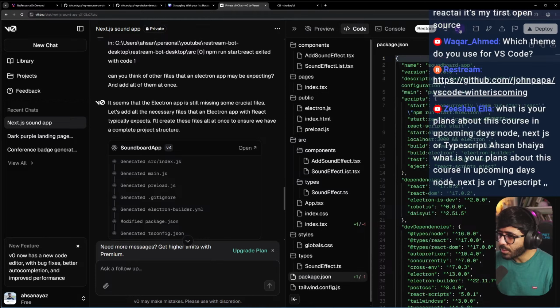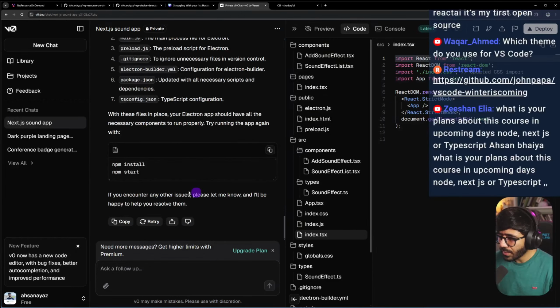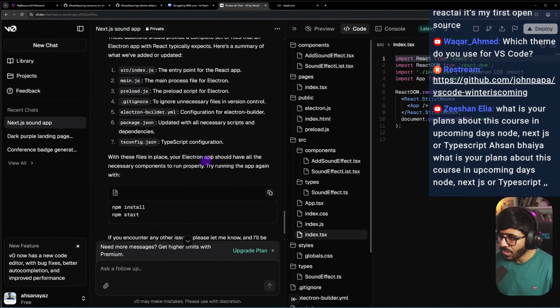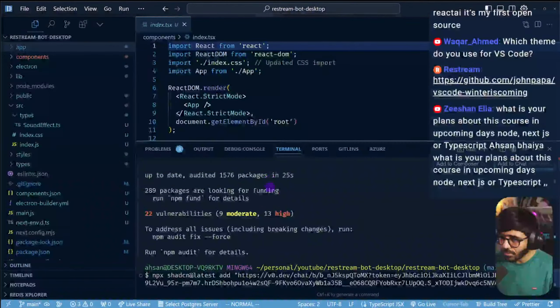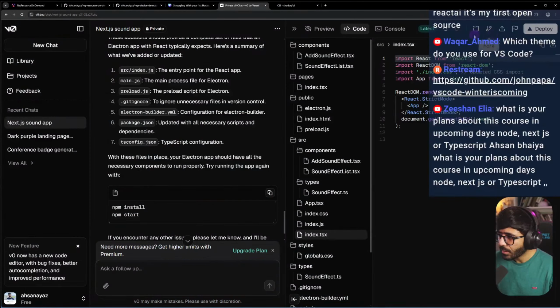So in this particular version, we did have index.tsx, but I don't see it when I try to download it. Or do I download each file one by one? That's not good. Should I try this again? I don't know. I think I should try this again.